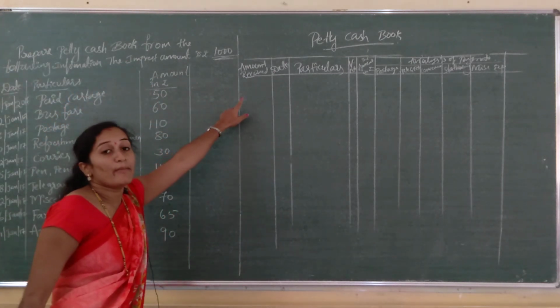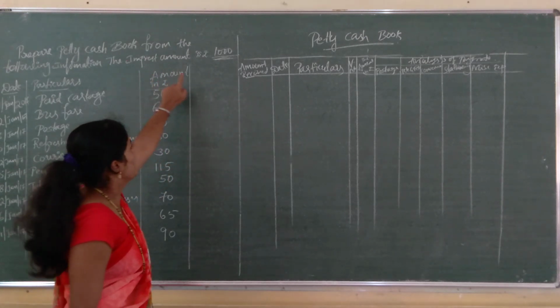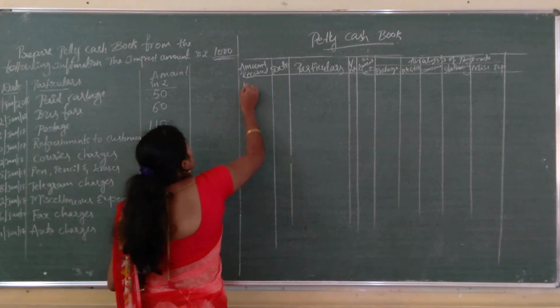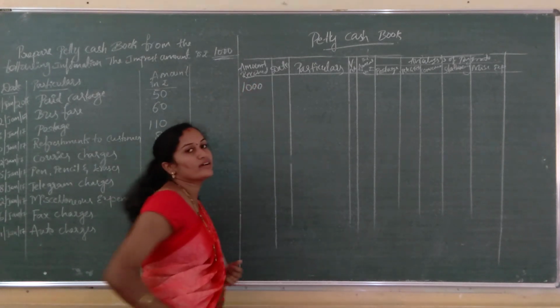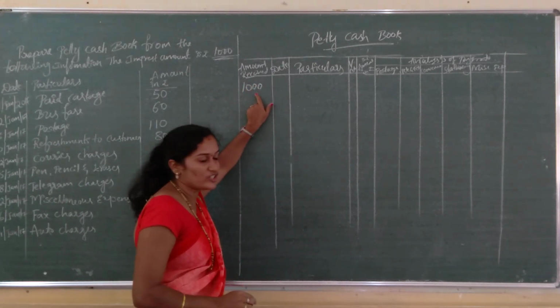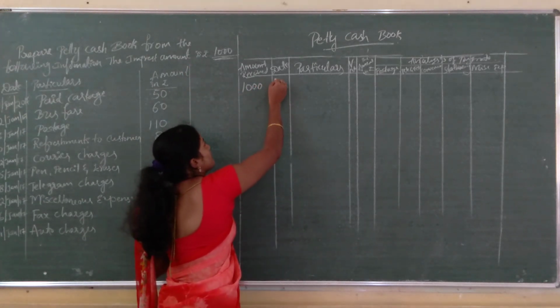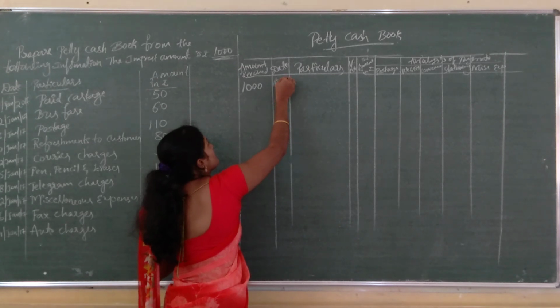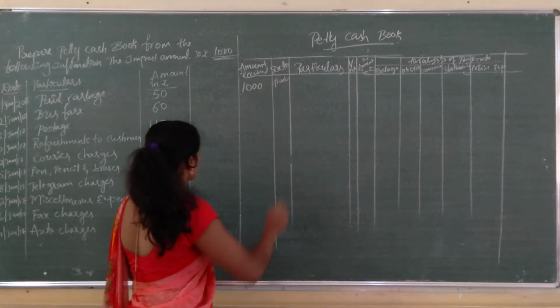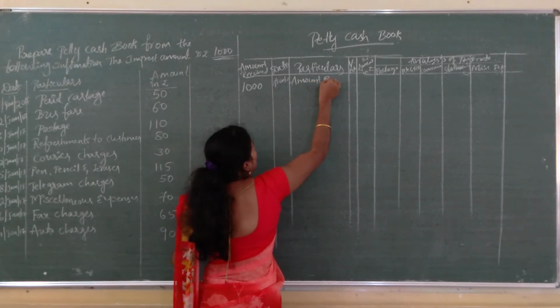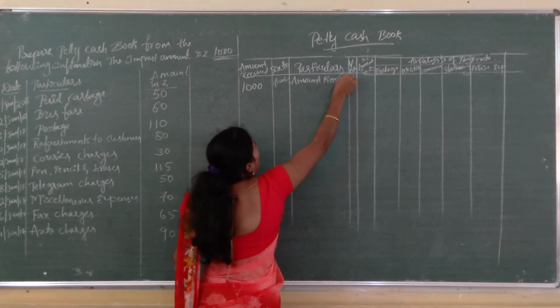First is amount received. How much? That is the imprest amount, rupees 1000, received from the main cashier. The date is not given, actually it is January 1st. Consider it January 1st, 2017. In particulars, write amount received.